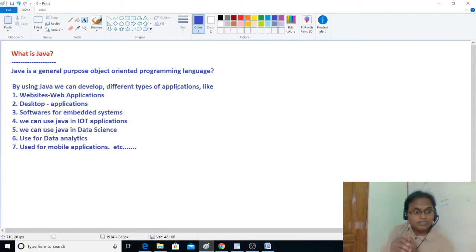Next point, software for embedded systems. Do you know one thing? Actually Java was developed only to develop softwares for embedded systems.